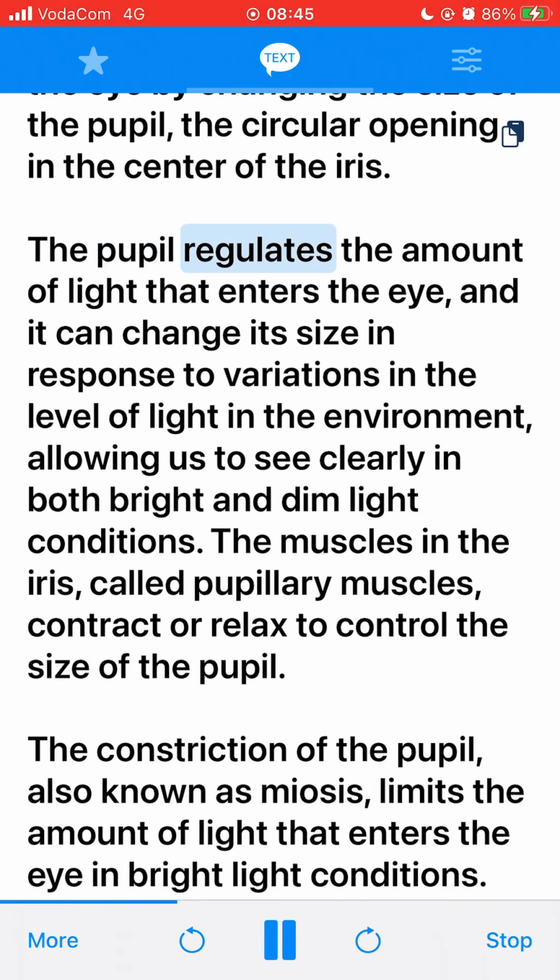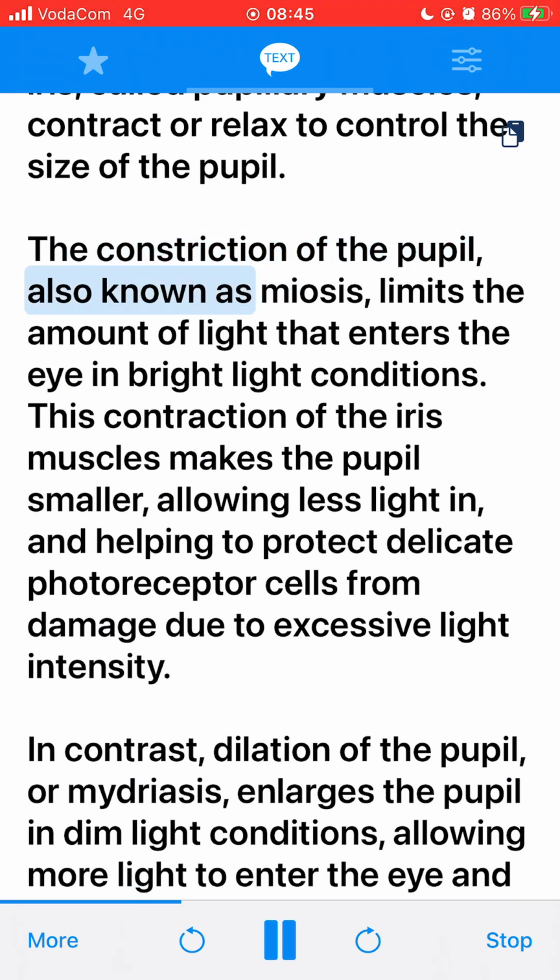The pupil regulates the amount of light that enters the eye, and it can change its size in response to variations in the level of light in the environment, allowing us to see clearly in both bright and dim light conditions. The muscles in the iris, called pupillary muscles, contract or relax to control the size of the pupil. The constriction of the pupil, also known as miosis, limits the amount of light that enters the eye in bright light conditions. This contraction of the iris muscles makes the pupil smaller, allowing less light in, and helping to protect delicate photoreceptor cells from damage due to excessive light intensity.